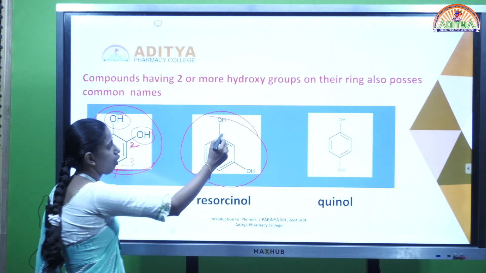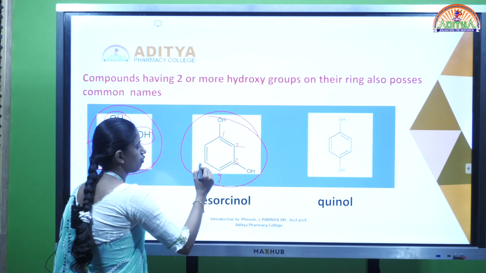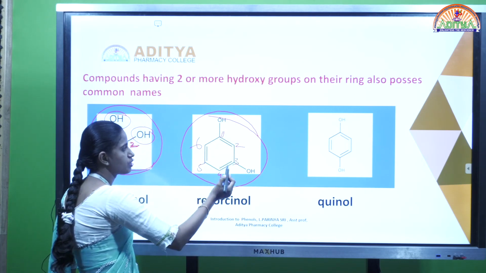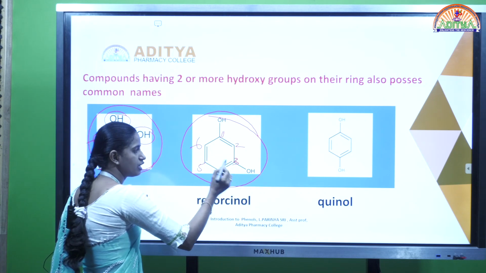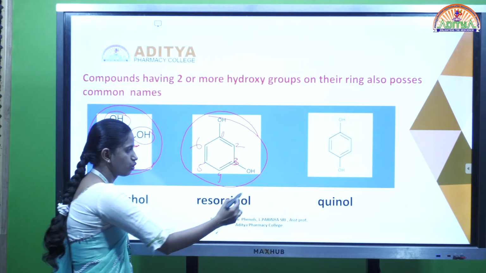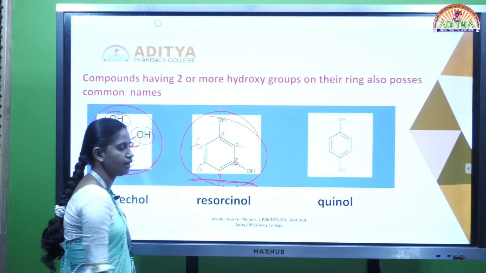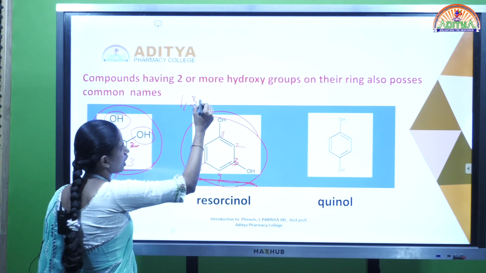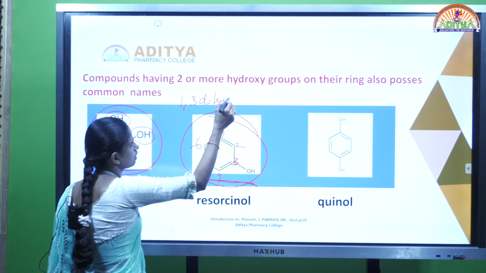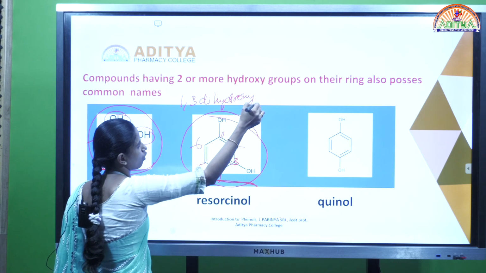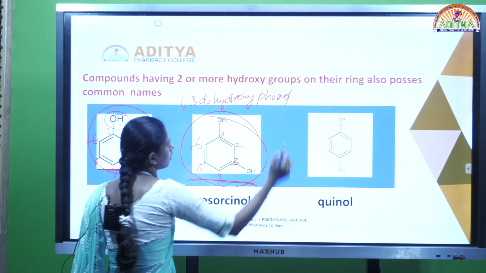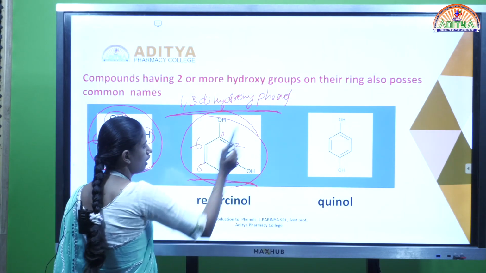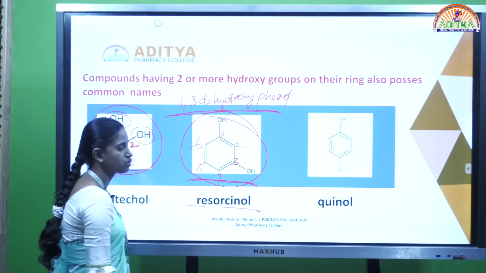In resorcinol, numbering 1, 2, 3, 4, 5, 6, the OH group is present at the first position and at the third position. So the common name of this compound is resorcinol, and the IUPAC name is 1,3-dihydroxyphenol.